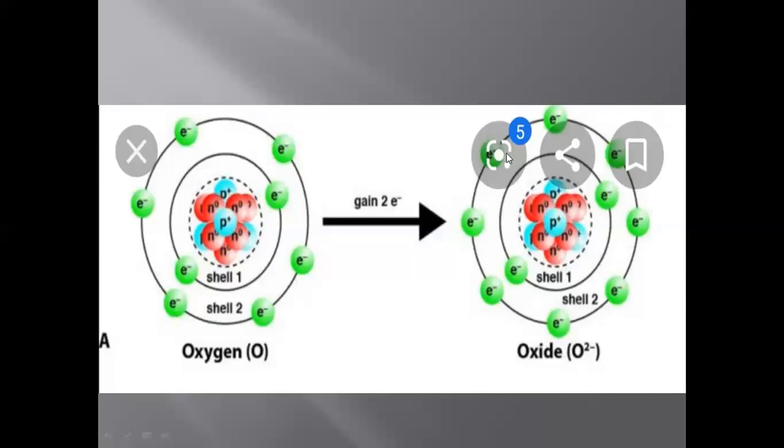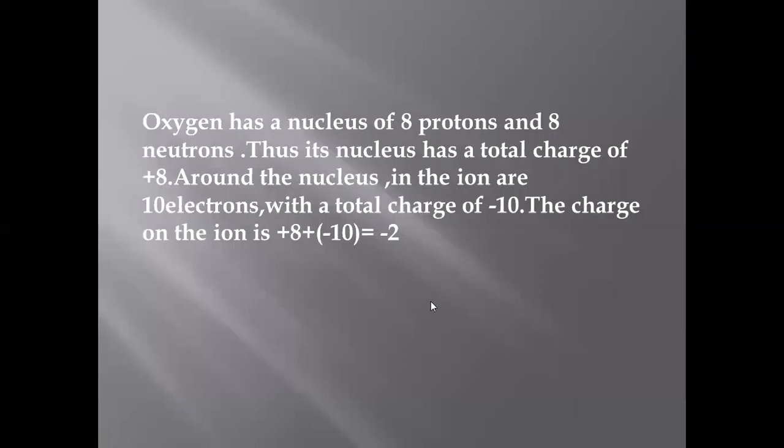So the outermost shell of oxygen is now completely filled, but in which form? In the ionic form, which has a -2 charge. It is called the oxide ion, and this is also called an anion because negatively charged ions are called anions. Oxygen has a nucleus of 8 protons and 8 neutrons.